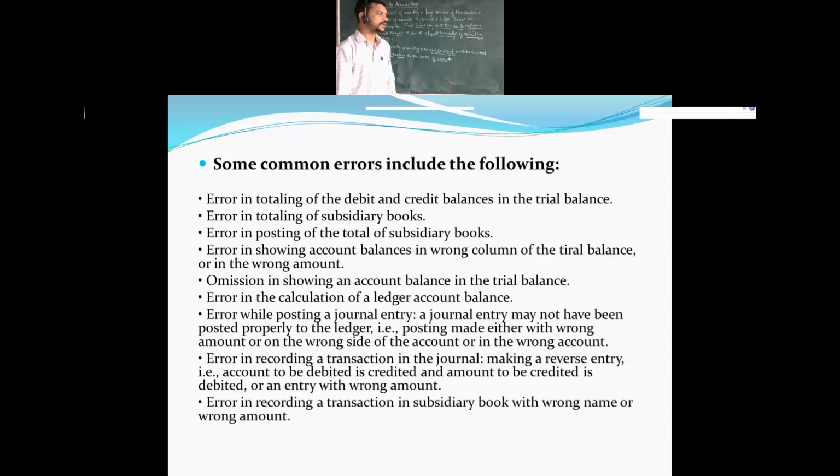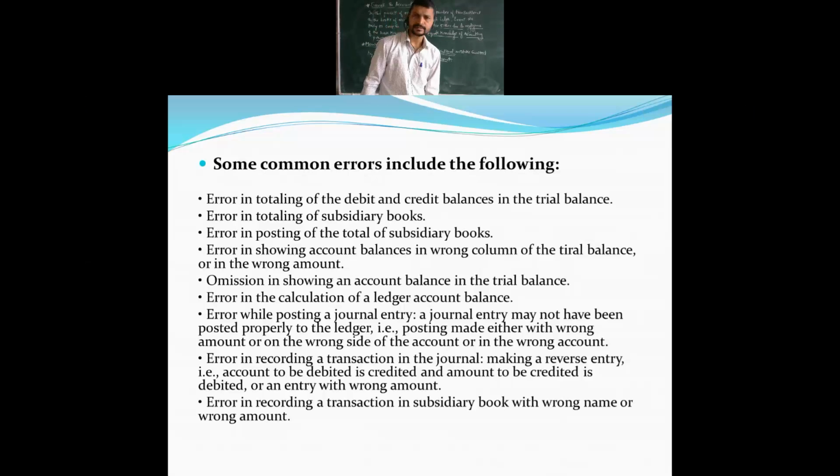Errors in showing account balances in the wrong column of the trial balance or with the wrong amount. See what happens here, we are talking about methods. Mainly there are exactly two methods: one is the total method, and one is the balance method. Two methods. And the third one is the total cum balance method.